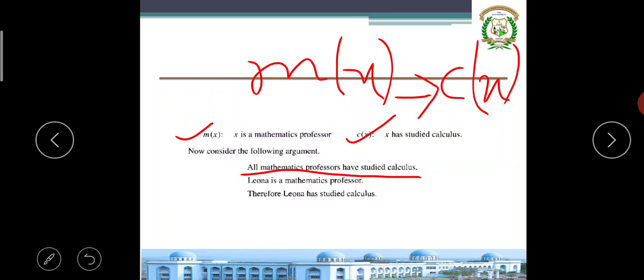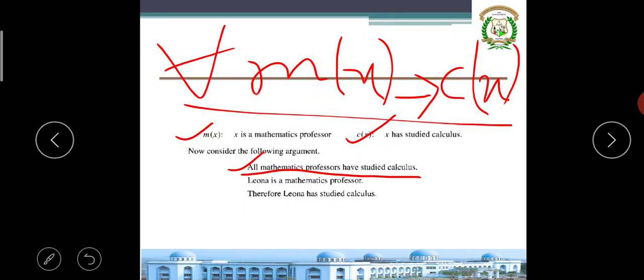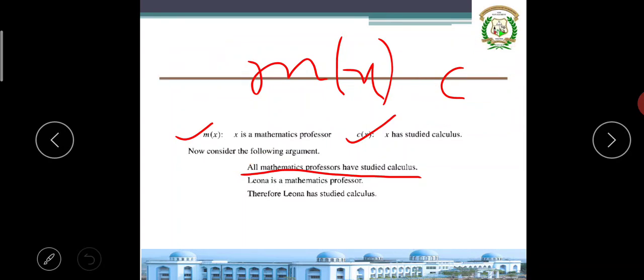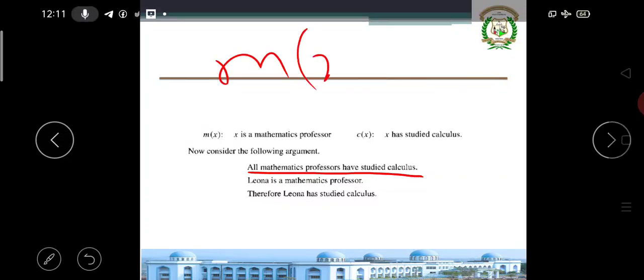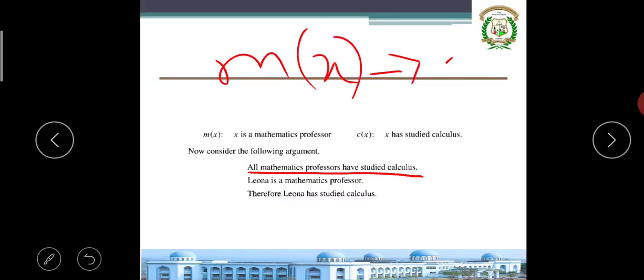But the word he has used is all, so I write it like this. All mathematics professors studied calculus. This is the first symbolic form I have written. Please observe carefully. He has clearly written all mathematics professors have studied calculus, meaning if he is a mathematics professor, he should have studied calculus. Write this symbolic form. What is the symbolic form of all? For all x, I can write it.